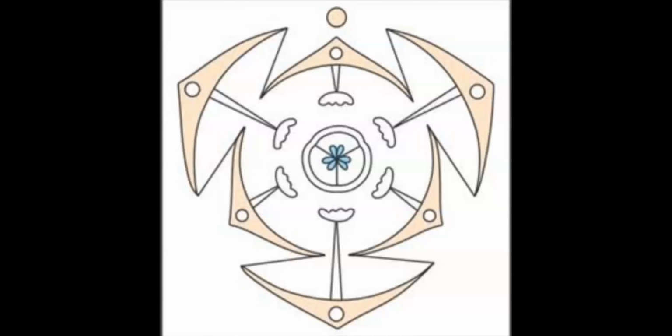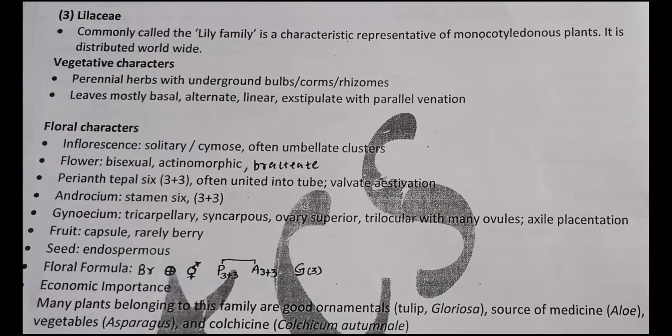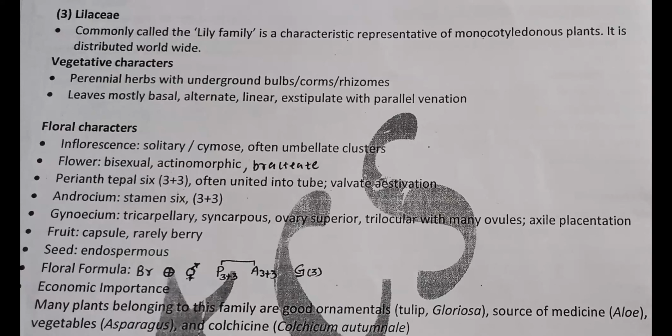Next, economically important plants over here. Ornamental purposes plants, examples: tulip, then gloriosa.